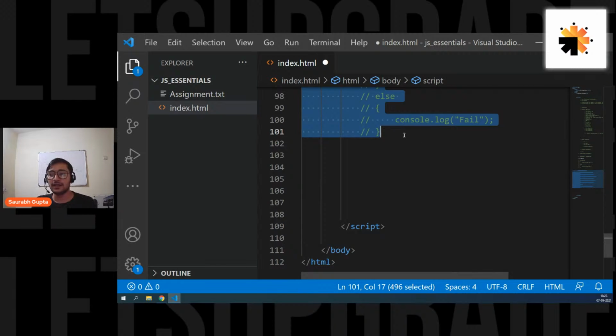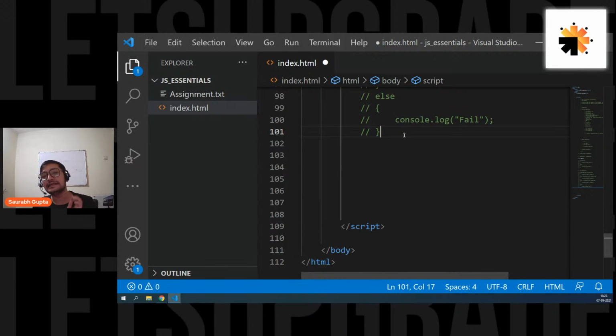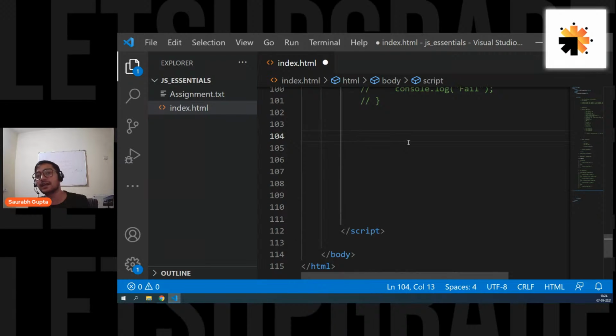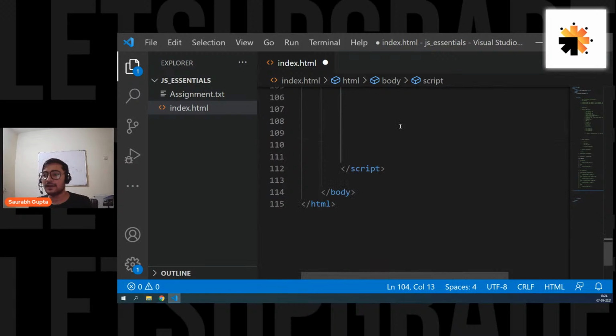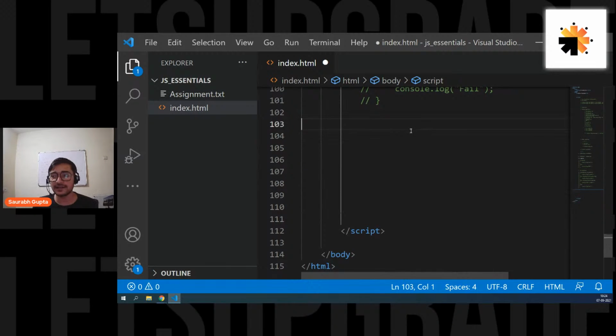Okay, fine. Now, guys, let's move ahead and see the next way of writing conditions. The next way is using a switch statement. So let's see how to write it. First of all, again, let's create a variable that we will check for our conditions.